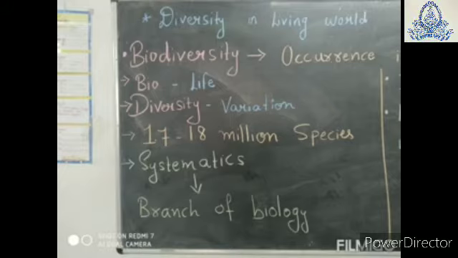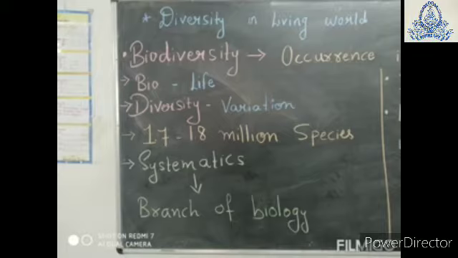1.7 to 1.8 million species of organisms are known to the botanists and zoologists, out of which 1.25 million are animals and 0.5 million are plants. Again, I am repeating: 1.7 to 1.8 million species of animals and plants are known, out of which 1.25 million are animals and 0.5 million are plants.